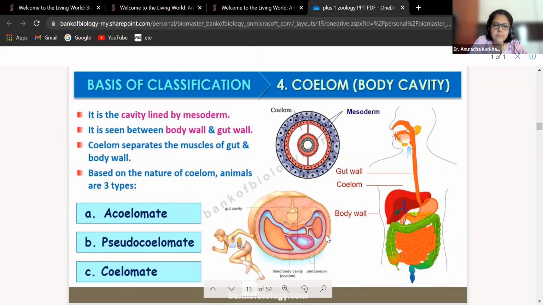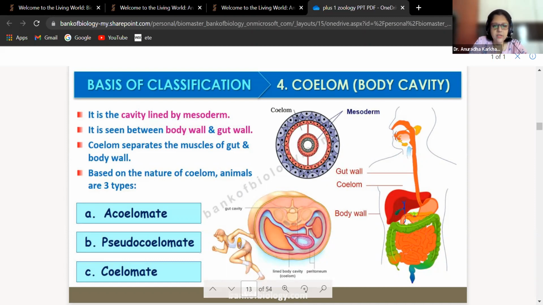Now here you can see this is the lined body cavity, जिसको हम coelom कह रहे हैं. And here you can see peritoneum. So this is the peritoneum. And ये जो cavity है blue color वाला जो दिख रहा है, that is going to be your coelom. Got it? ये देखो, ये वाला part इसका enlarge किया है. This portion of her belly is enlarged over here, which shows the peritoneum with the body cavity.